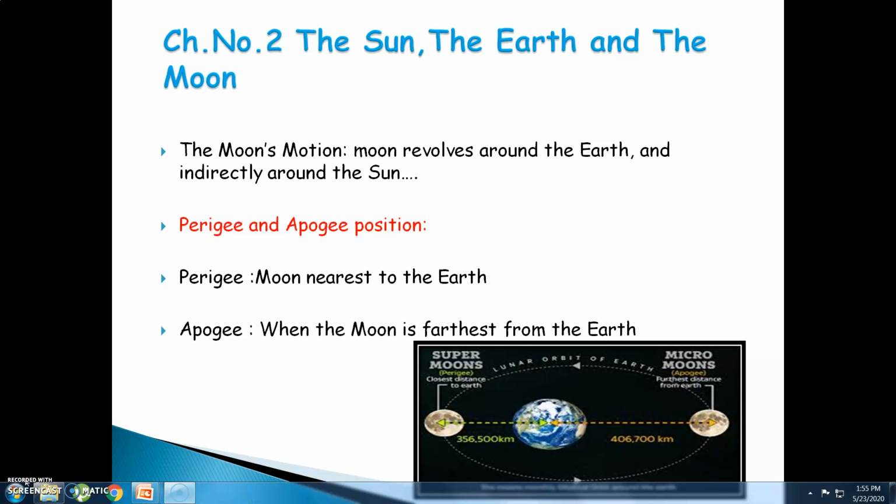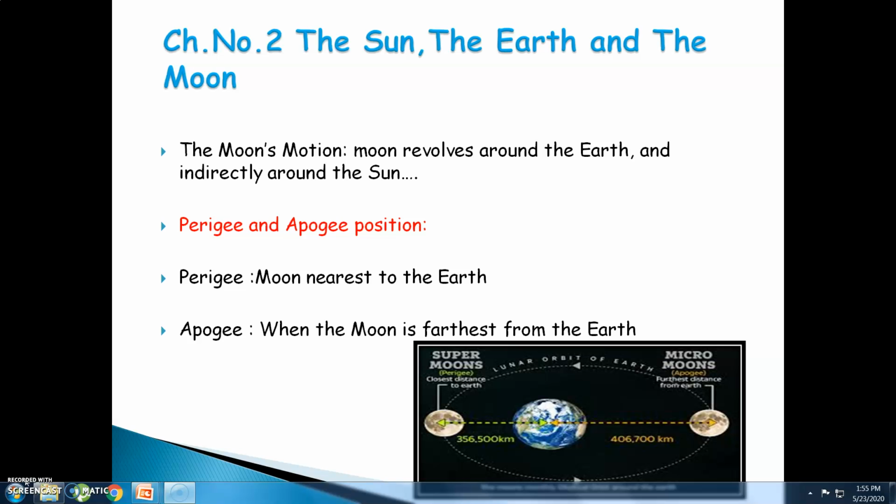Chapter 2, the sun, the earth and the moon. The moon's motion: the moon revolves around the earth and indirectly around the sun. When the moon is revolving around the earth and the sun, it has 2 important positions. First is the perigee position and second is the apogee position.